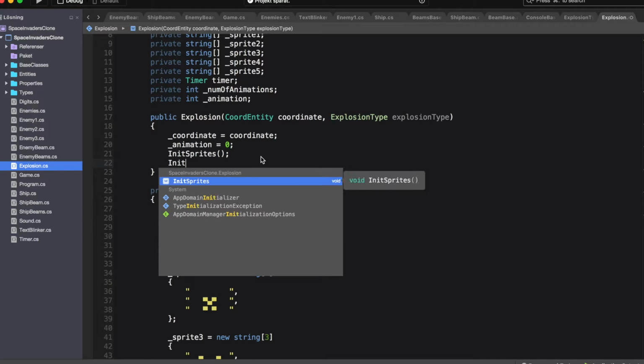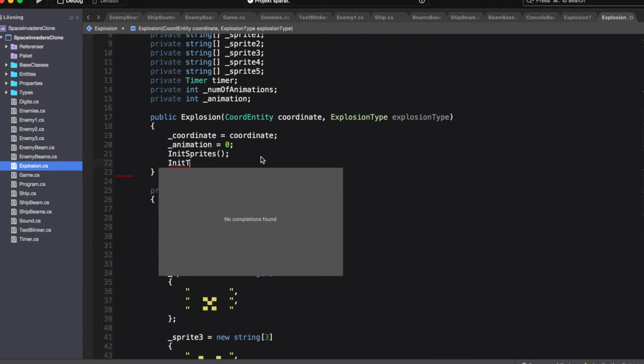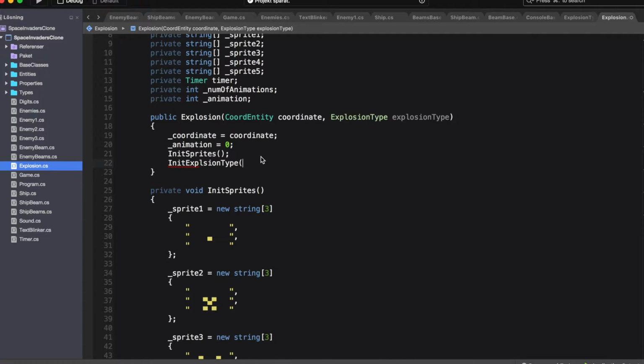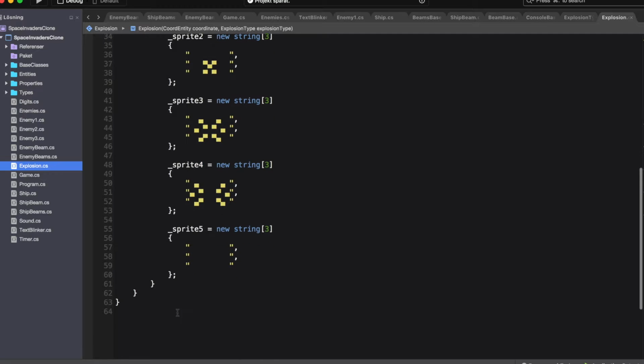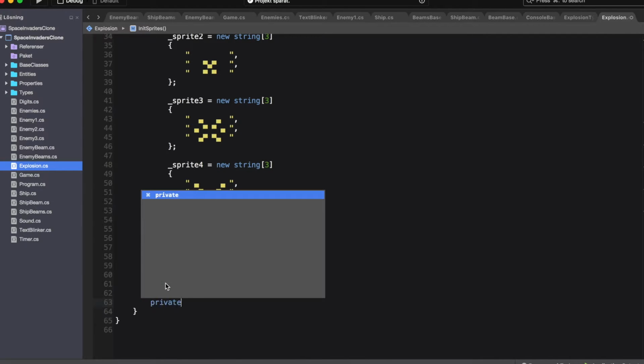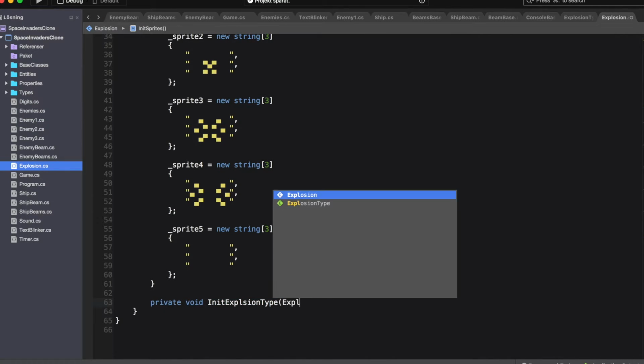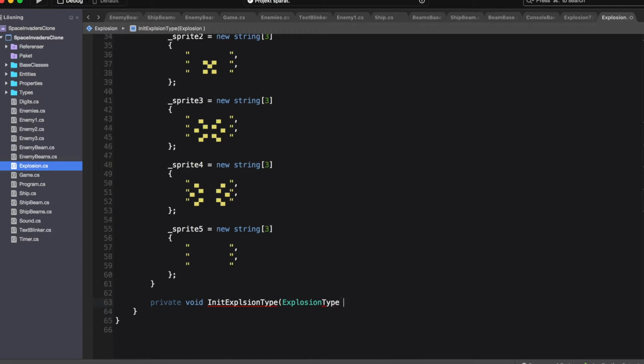Let's add another private method, init explosion type, I mean. So private void init explosion type, which will take an explosion type. All right.